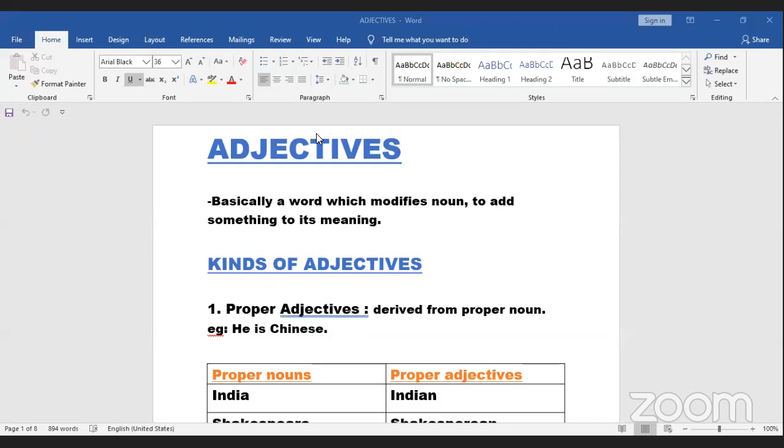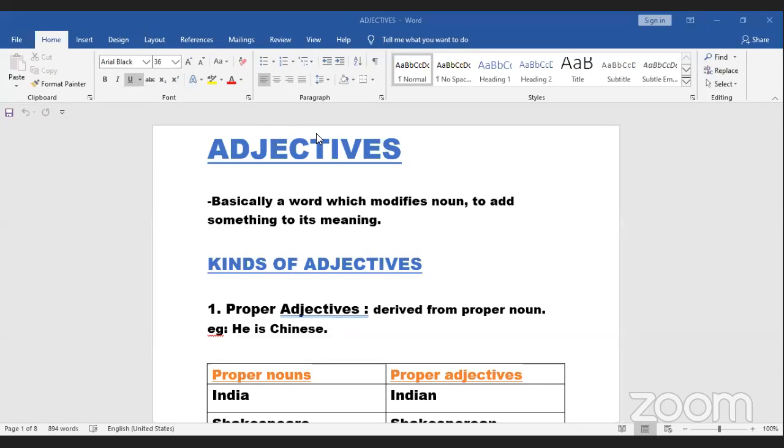So last day, what we were dealing with was pronouns. Today, what we are going to study is adjectives. Now, coming back to adjectives, we have learned from the small class itself that it is basically a word which describes a noun or pronoun, which qualifies or modifies, to add something, to give in some details.